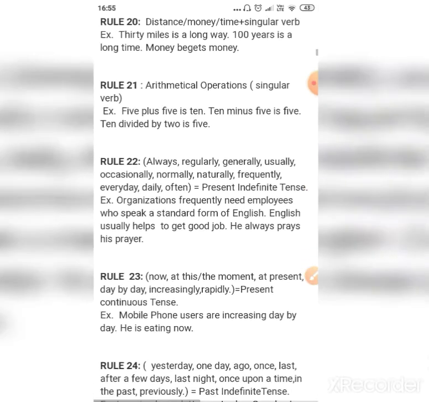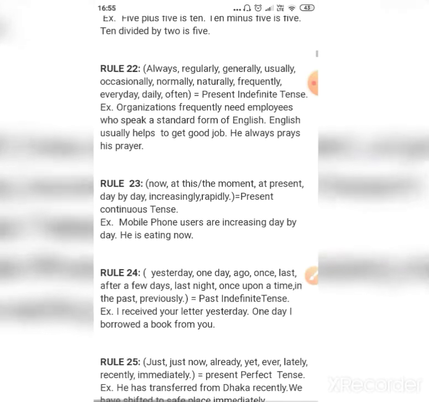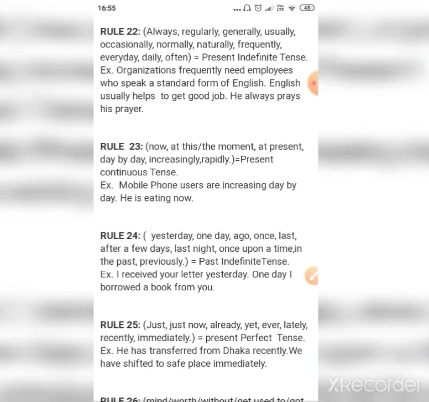So rule number 22, all these words which are there in the brackets are considered as present indefinite tense. Example, organizations frequently need. English usually helps. He always prays. So all these words are considered as present indefinite tense. Rule number 23. Now, at the moment, at present, all these words in the bracket are considered as present continuous tense. Mobile phone users are increasing day by day.